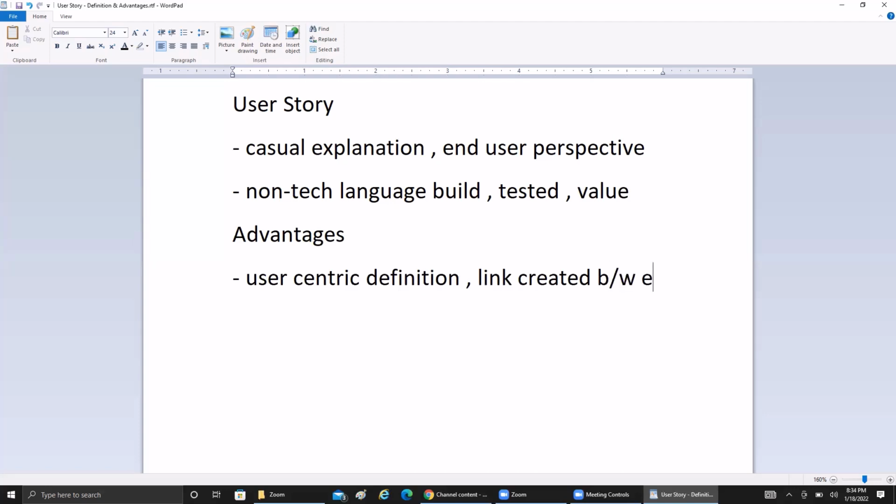Between end user wish or expectation and our Scrum team.